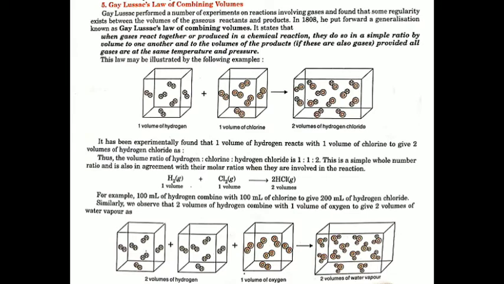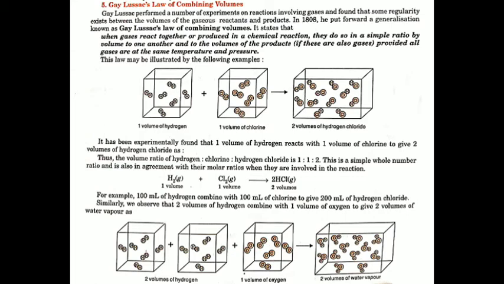Now we will do the fifth law, that is Gay-Lussac's law of combining volumes. What this law states: when gases react together or are produced in a chemical reaction, they do so in a simple ratio by volume to one another and to the volume of the products, if these are also gases, provided all gases are at the same temperature and pressure. So Gay-Lussac's law says that when gases react, they combine in very simple ratios.